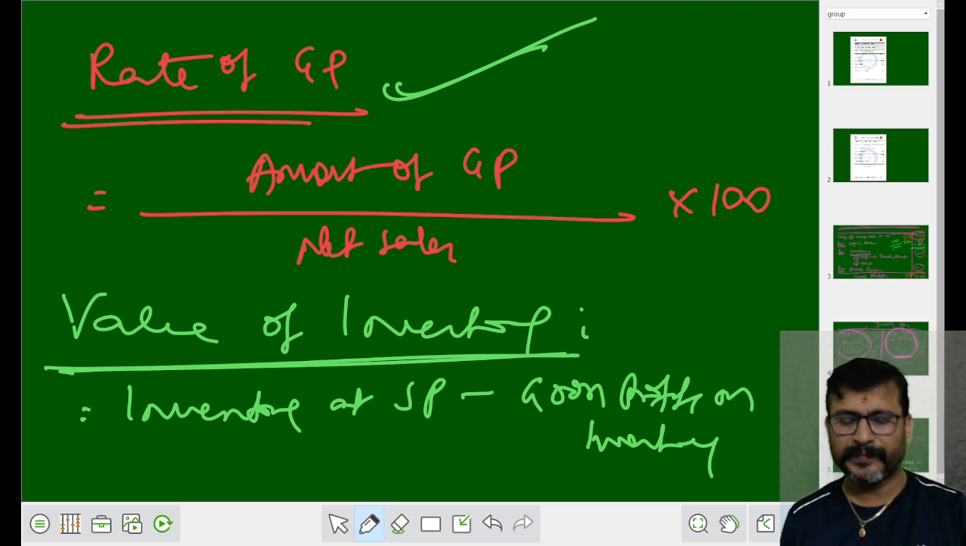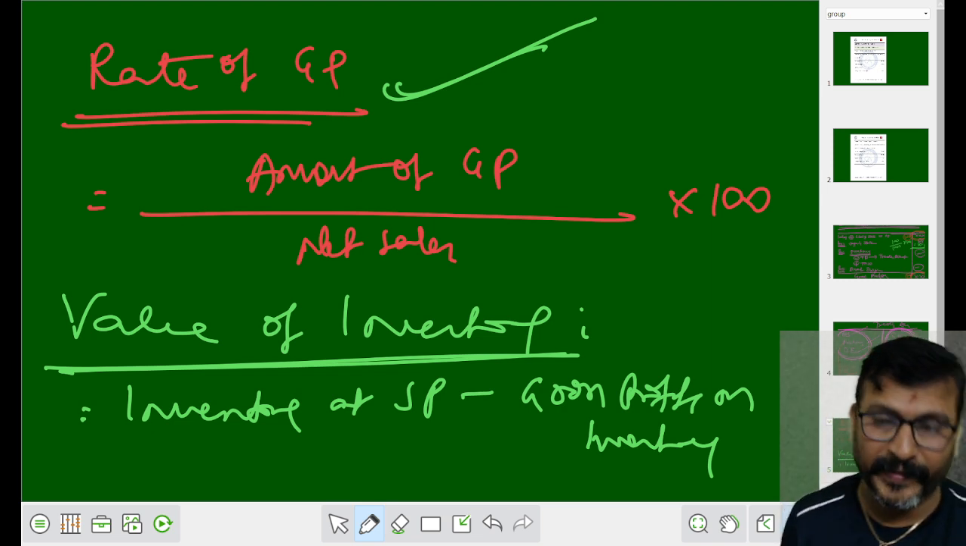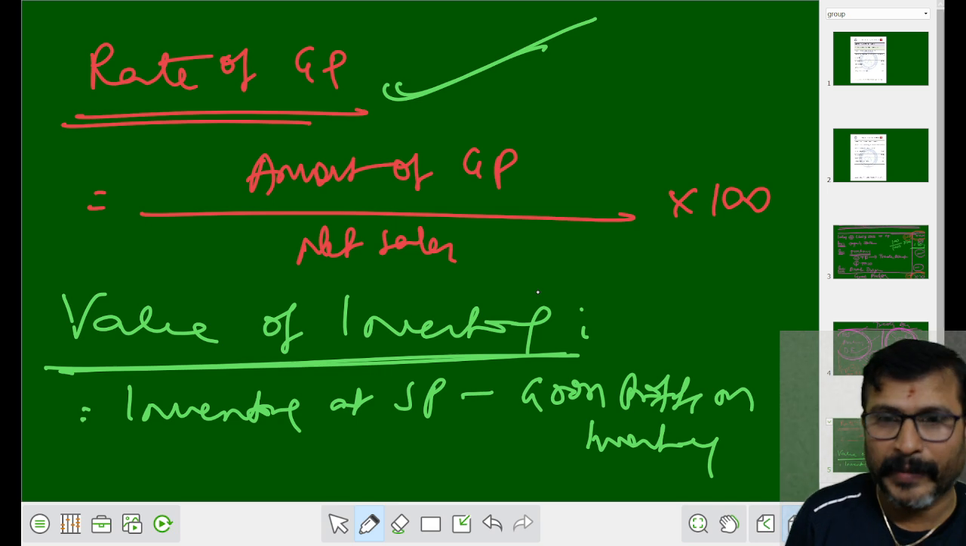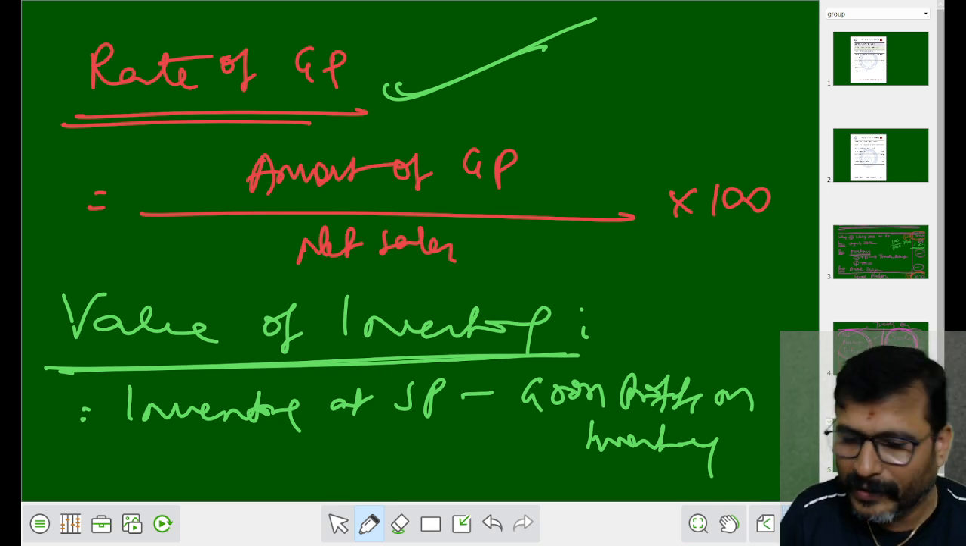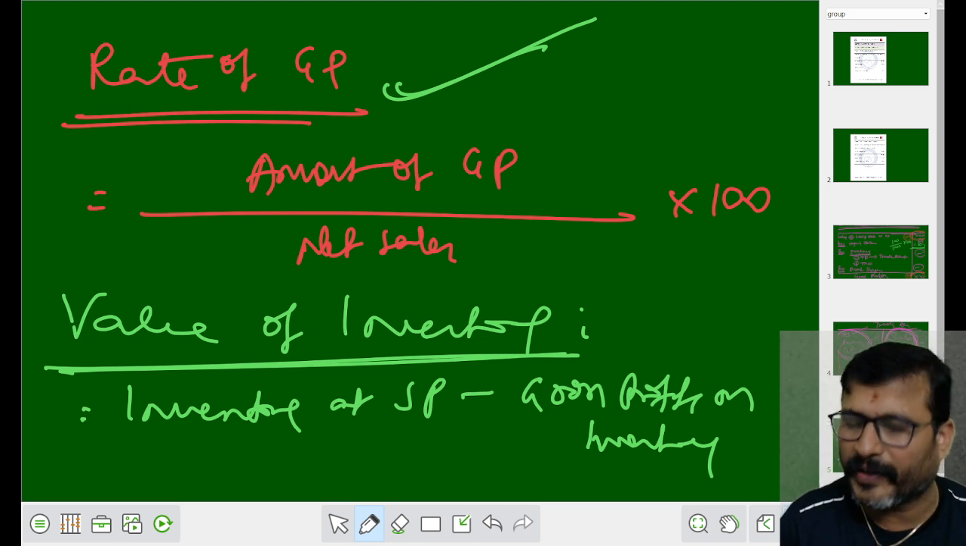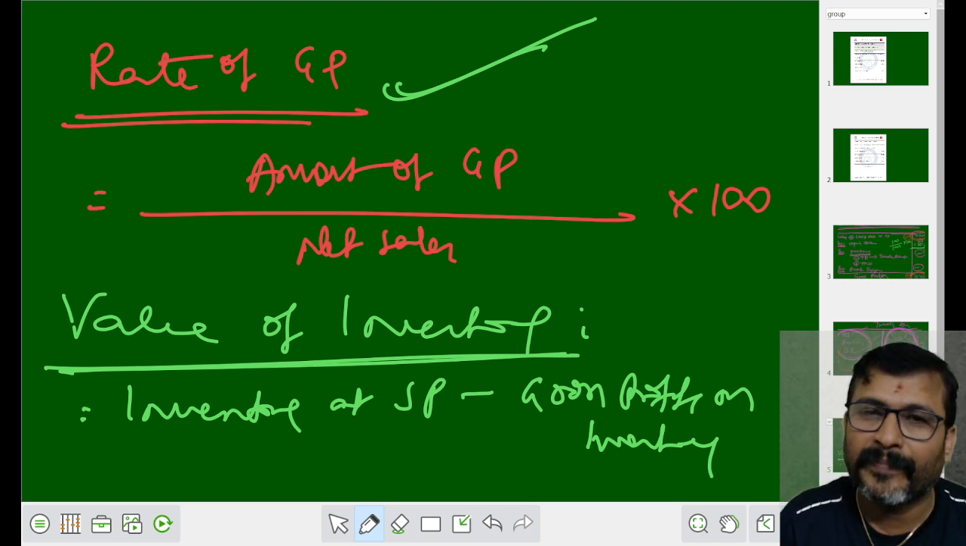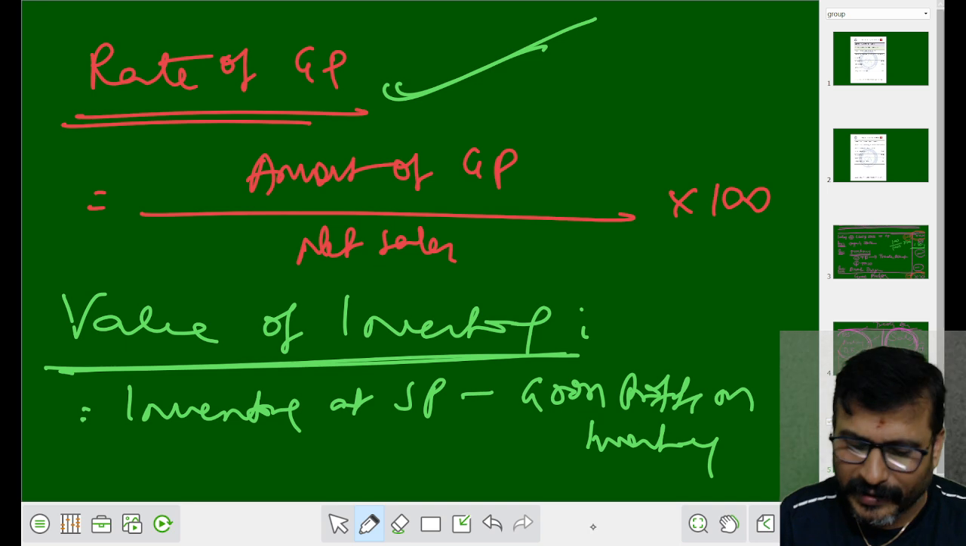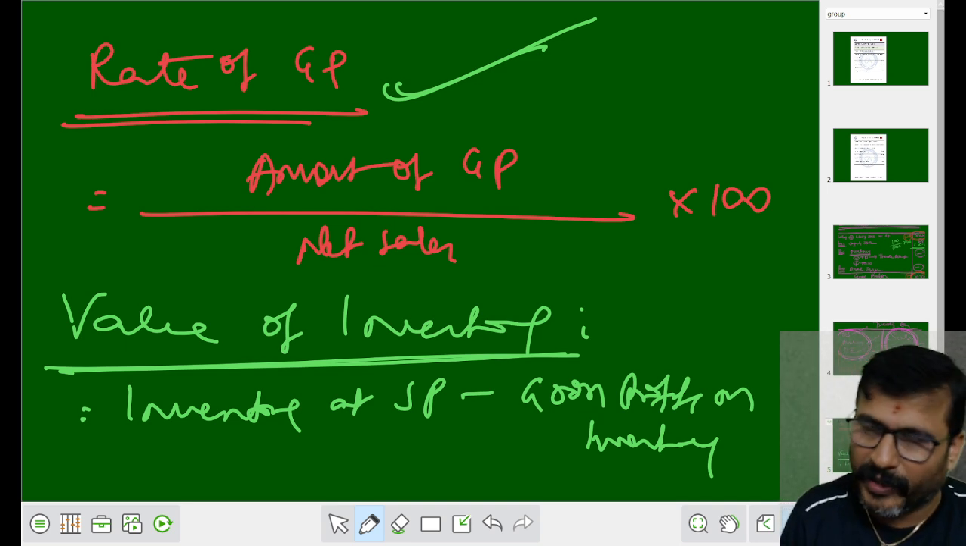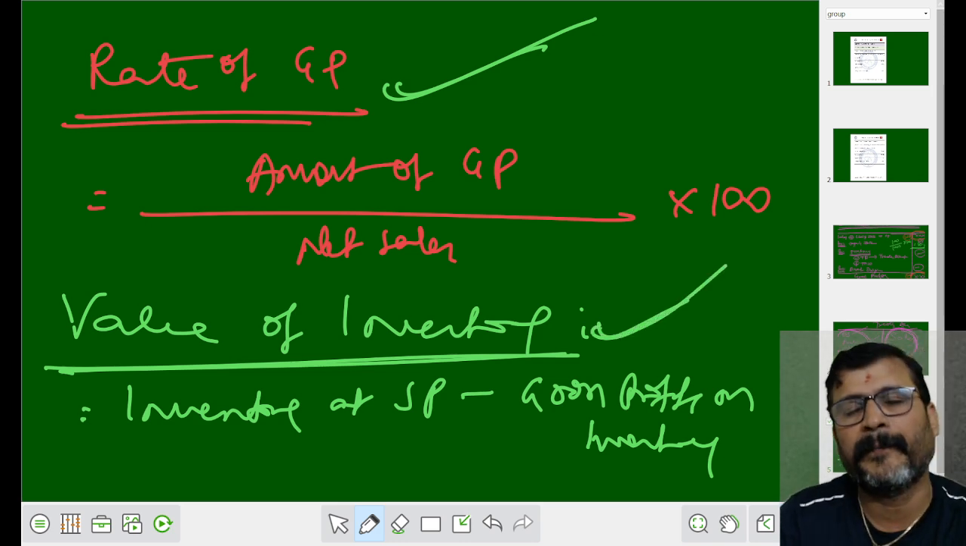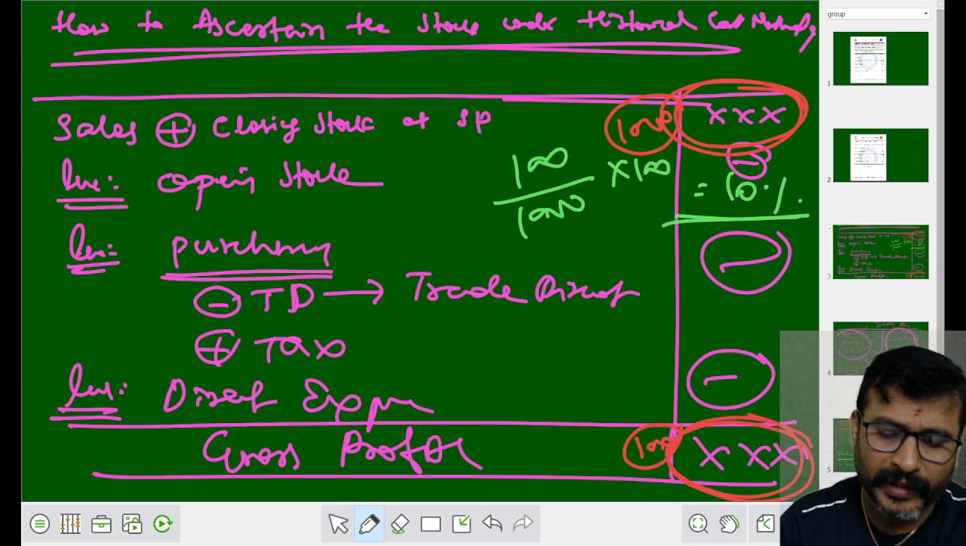Did you understand how to calculate the value of inventory? Inventory at selling price. In the selling price, the inventory is given, right? What do you subtract from it? Gross profit on inventory. Means if you have a 10% gross profit, you take inventory minus 10% of inventory. That is called the value of inventory. I hope you got it, my dear children.